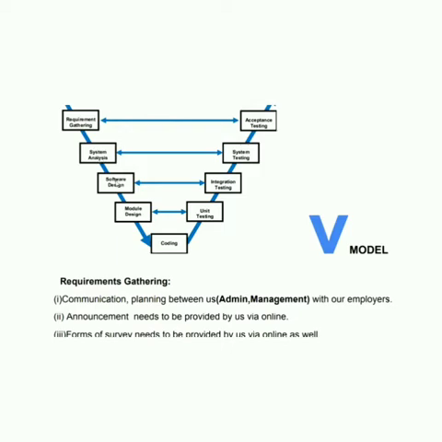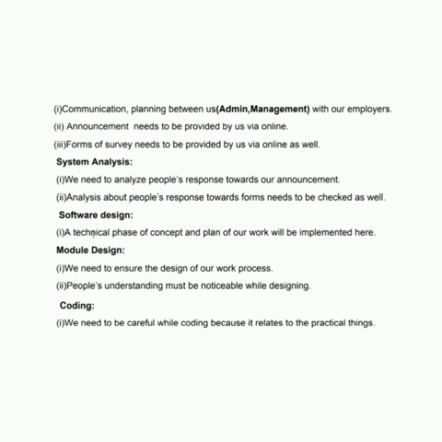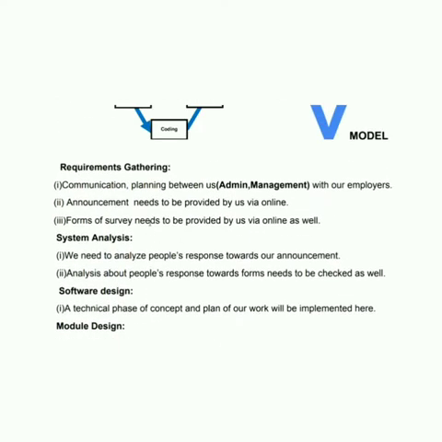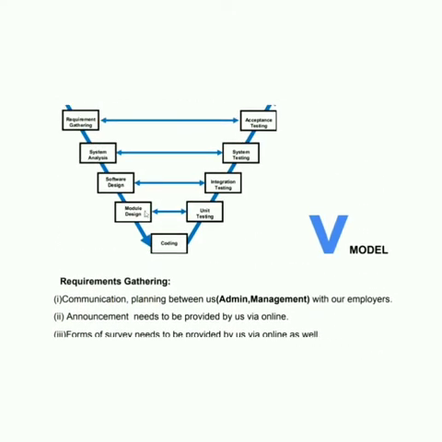Next, we have software designing. Software designing is basically a technical phase where the concept and plan of our work will be implemented. After software design, we can see module design. For the module design, people's understanding must be noticeable, because if people are not understanding the design, how are they going to use our website?